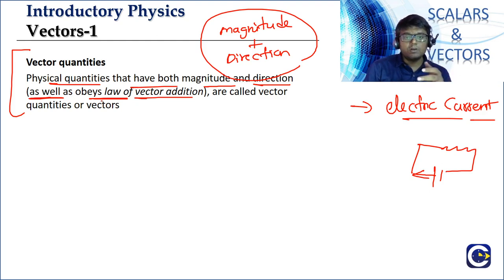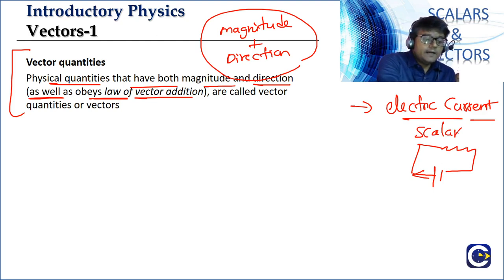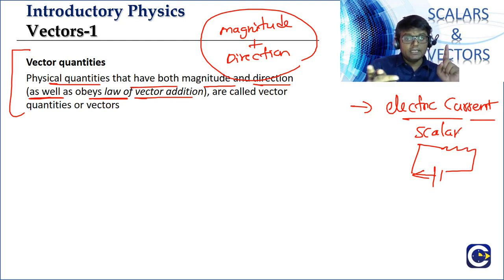We'll discuss more about that later, but there are physical quantities that have magnitude and direction and don't satisfy the vector law of addition. Are we going to call them vectors? We cannot call them vectors. In fact, electric current is a scalar. Now, in the conventional definition of scalar, we said physical quantities that are described just by the magnitude, no direction. That is the definition we gave. But here electric current is not satisfying the vector definition. That is why it is becoming a scalar.